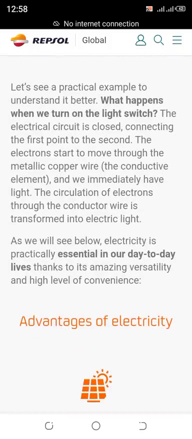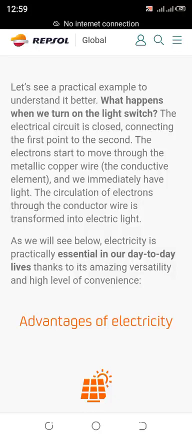What happens when we turn on the light switch? The electrical circuit is closed, connecting the first point to the second. The electrons start to move through the metallic copper wire, the conductive element, and we immediately have light. The circulation of electrons through the conductor wire is transformed into electric light.